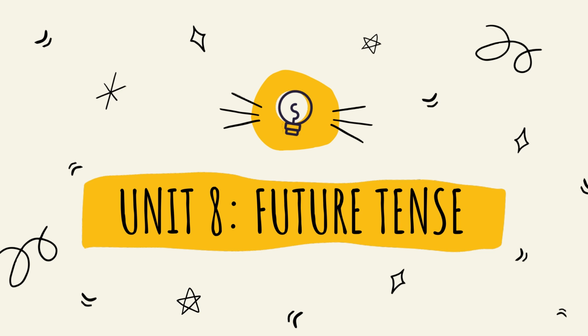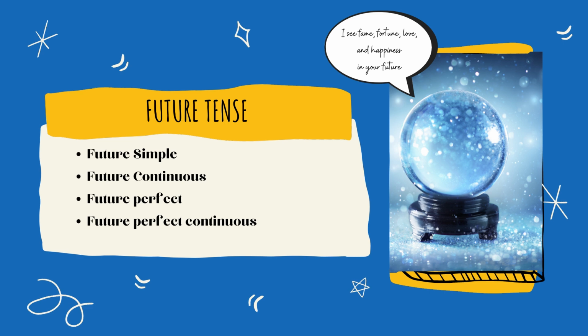Today the lesson is about the future. We will be talking about the future tense. The future tense has four basic types: future simple, future continuous, future perfect, and future perfect continuous.